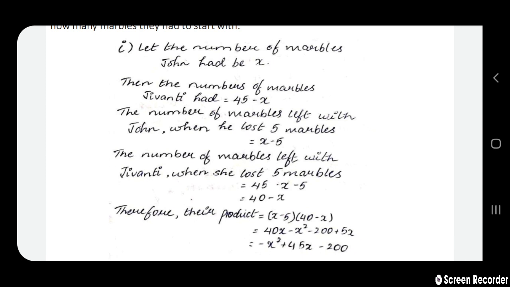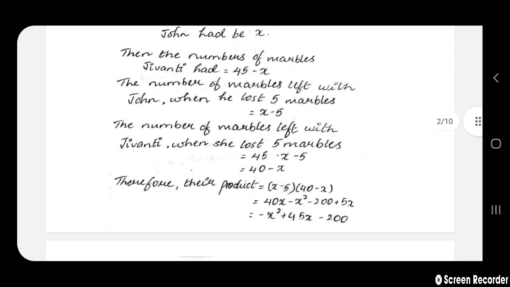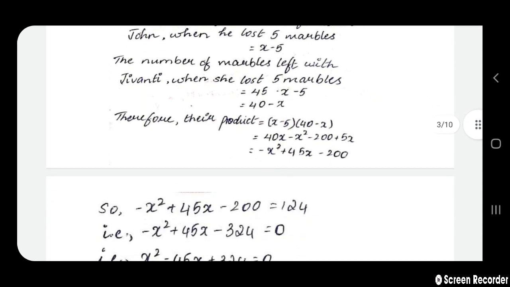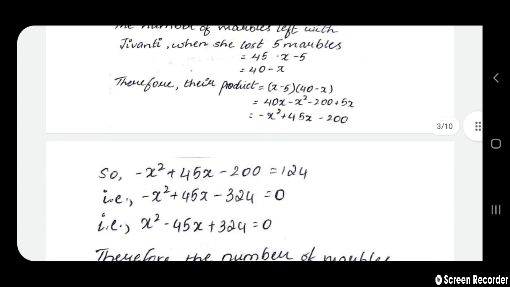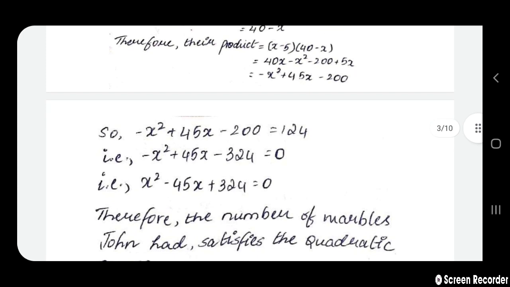We know that this value, minus x square plus 45x minus 200, is nothing but our 124, which is our product, right? So when this 124 is taken to the other side, we get minus x square plus 45x minus 324 equals 0. Multiply the complete equation by minus 1. We get x square minus 45x plus 324 equals 0.